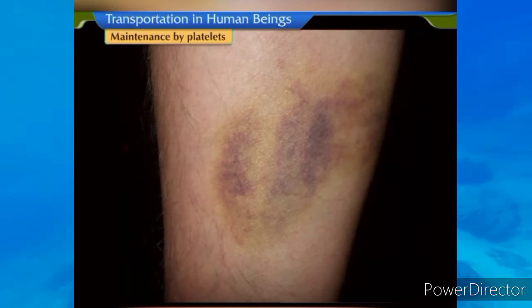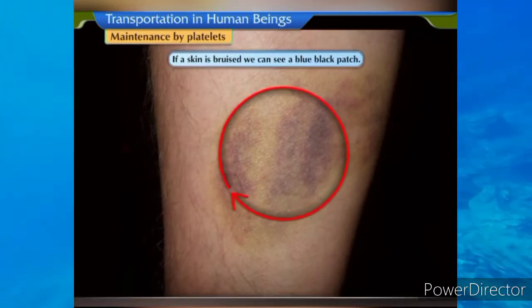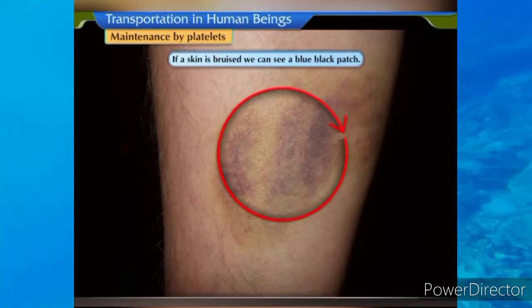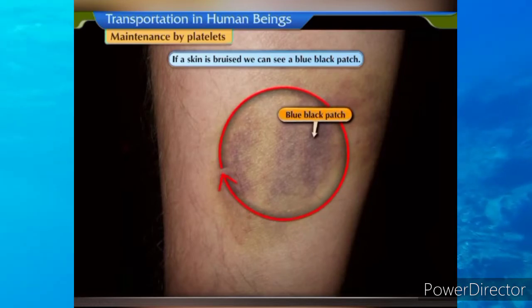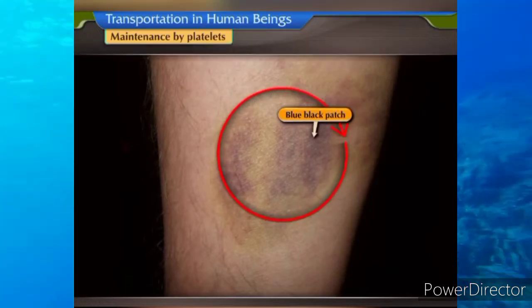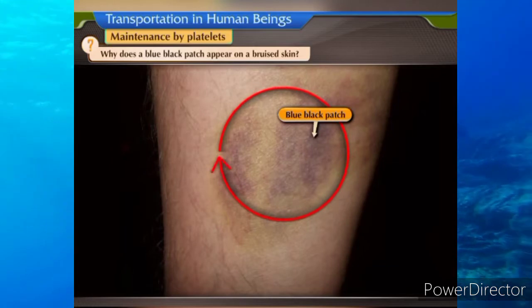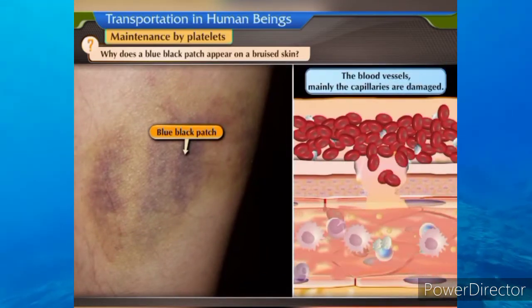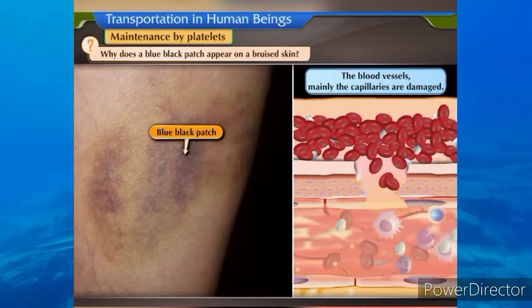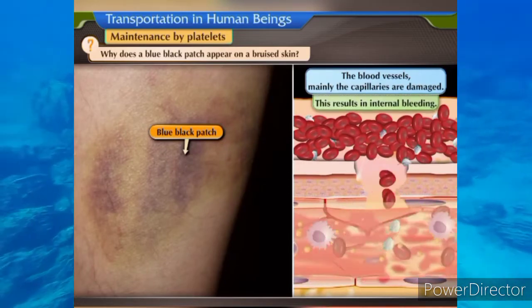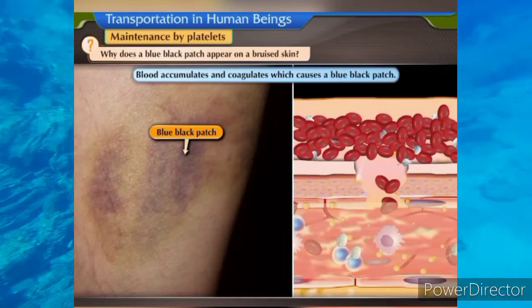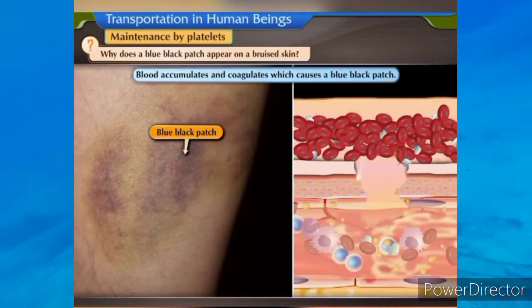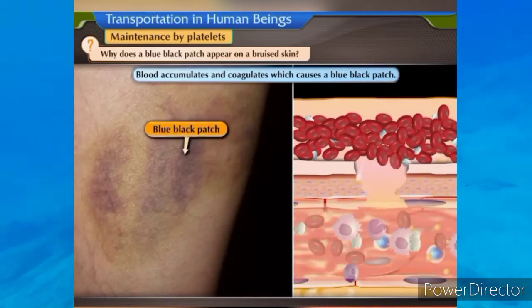Maintenance by platelets. If a skin is bruised, we can see a blue-black patch. You must be wondering, why does a blue-black patch appear on a bruised skin? The blood vessels, mainly the capillaries, are damaged. This results in internal bleeding. Blood accumulates and coagulates, which causes a blue-black patch.